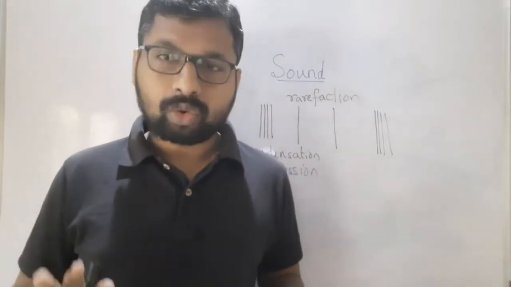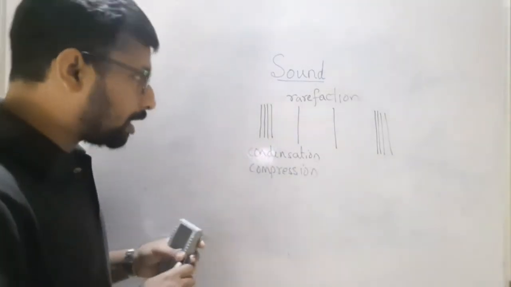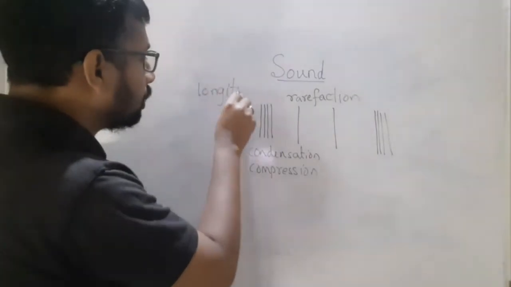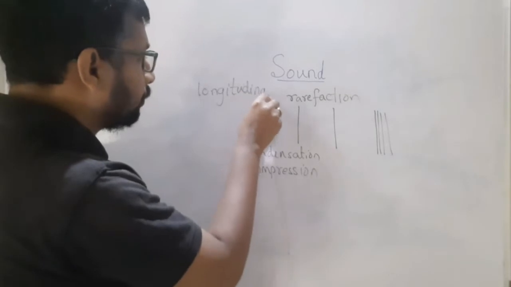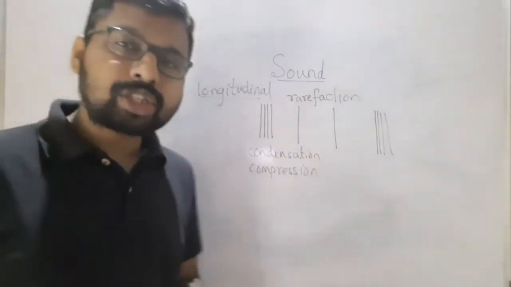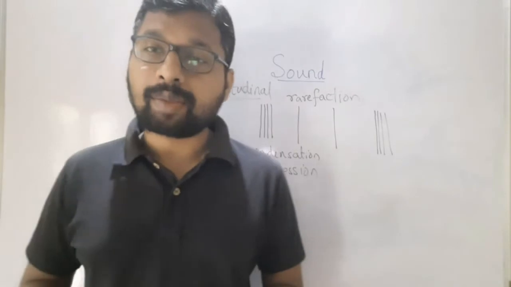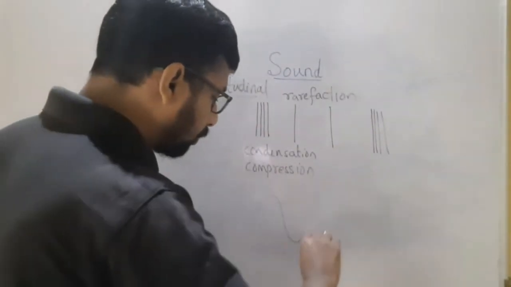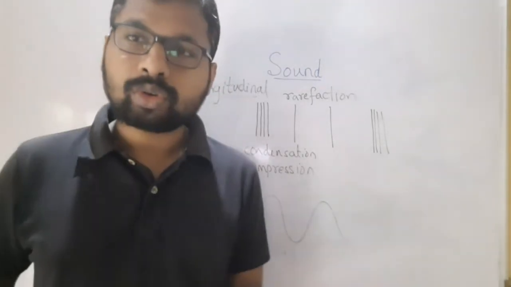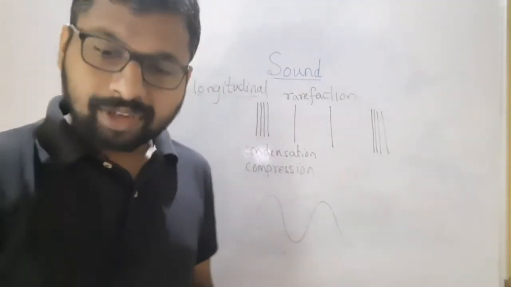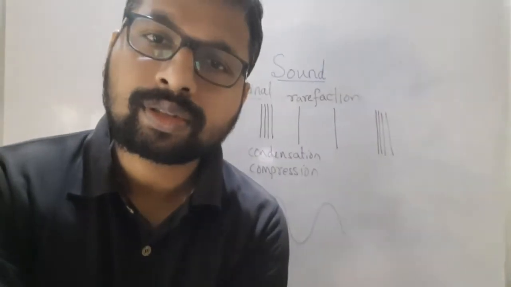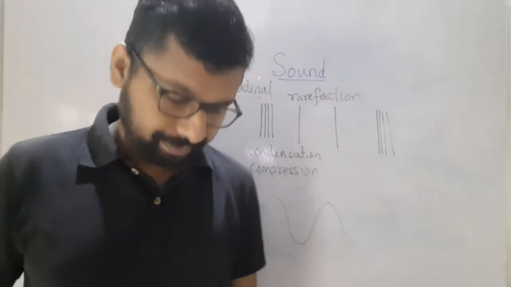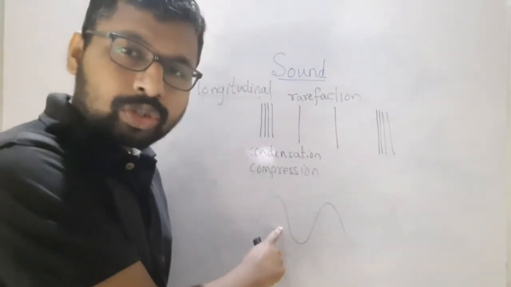Now these types of waves are called longitudinal waves. What are these called? Longitudinal waves. There is another type of wave also. There are these waves also, this type of waves.